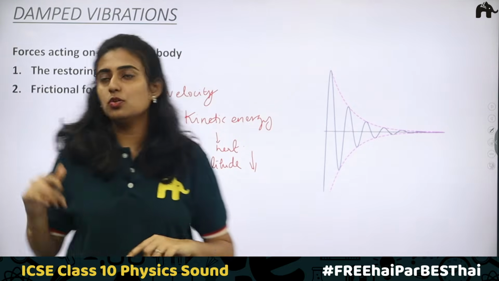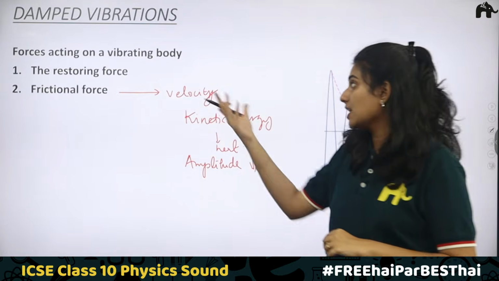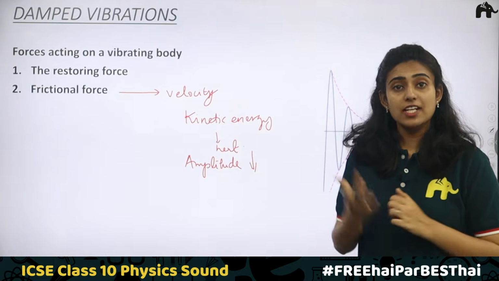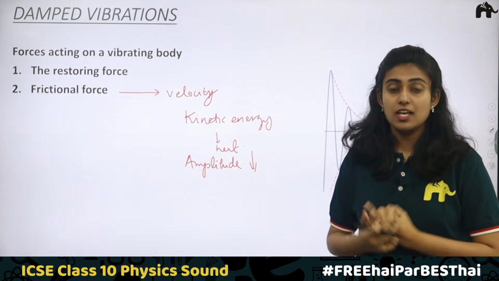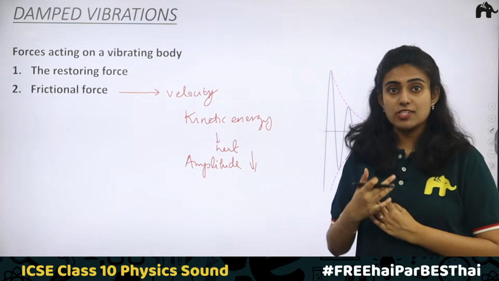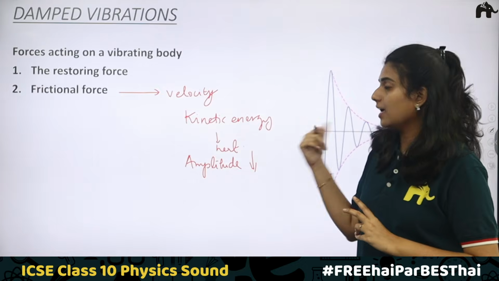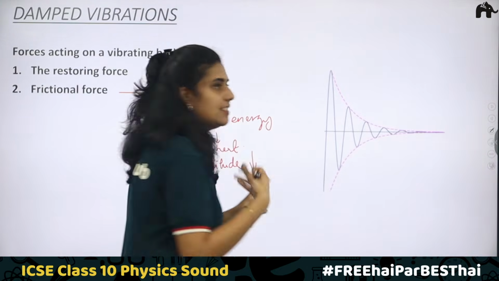So these are the two forces which are acting on the vibrating body. The rate of energy loss depends on two factors. One is the medium, that is the surrounding temperature, humidity, viscosity of the medium, etc. On these factors, the rate of energy loss will depend. And the second factor is the body's shape and size.